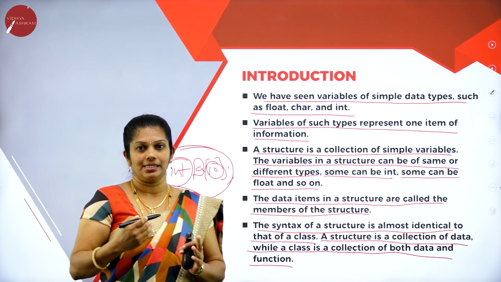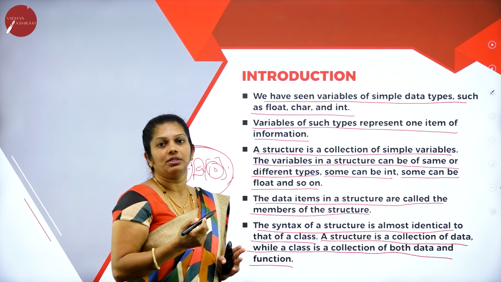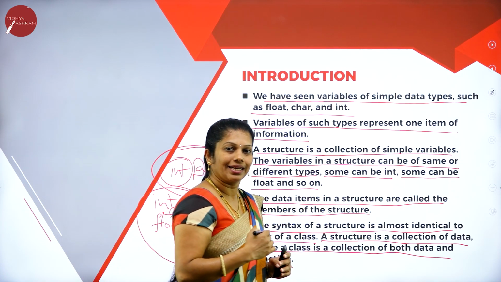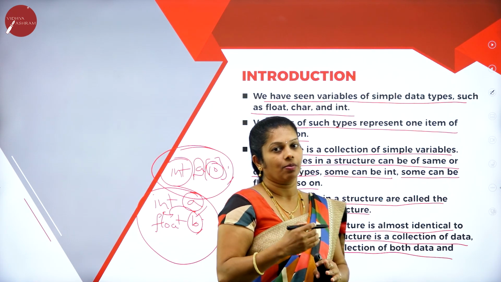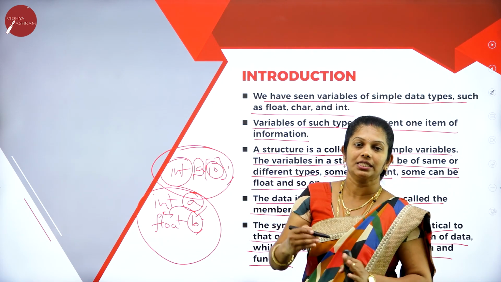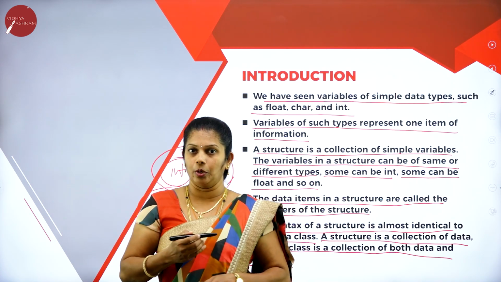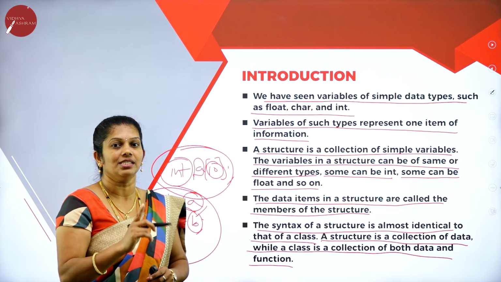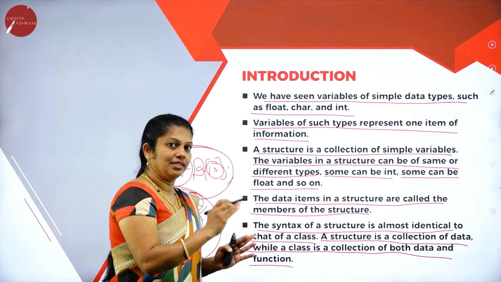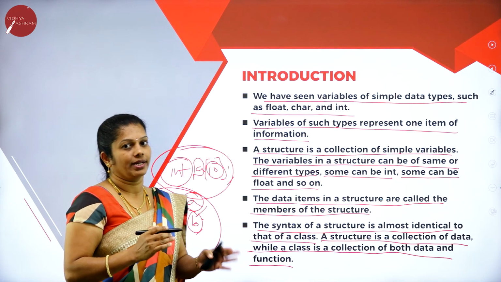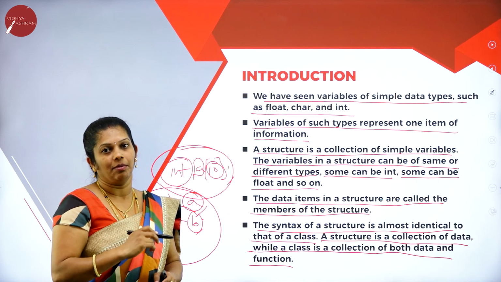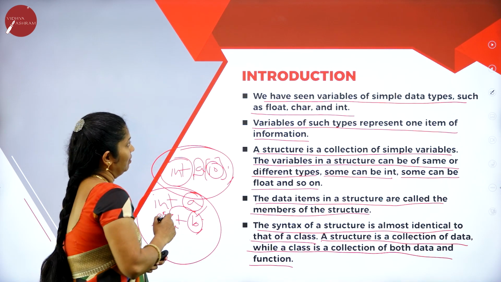In structure we use the keyword struct, whereas in class we use the keyword class. In both cases, everything is declared inside the curly brackets, and after the closing bracket you have to put a semicolon. In both cases, the main difference is that structure contains only the data members, whereas class contains both the data members as well as functions.